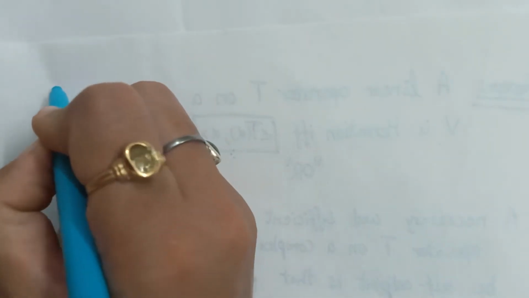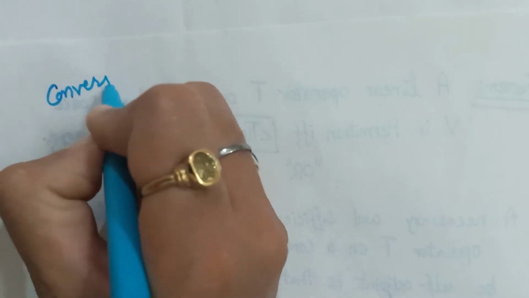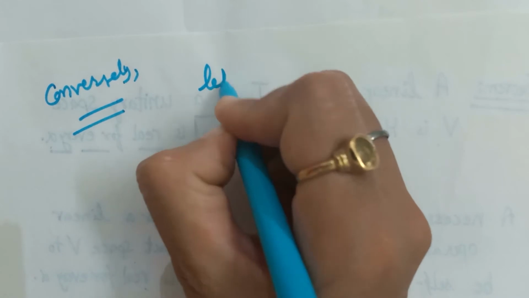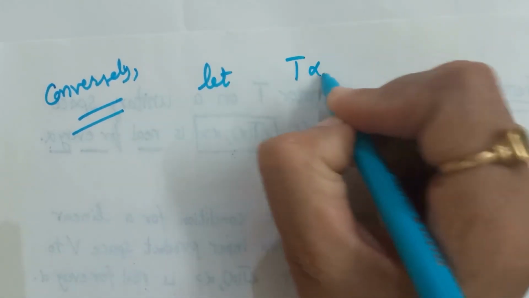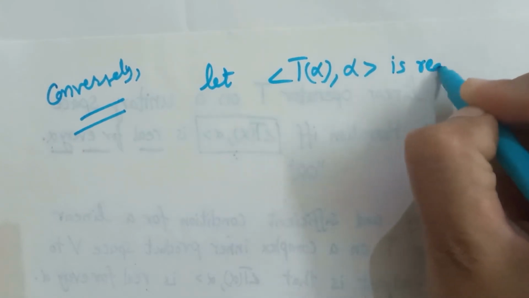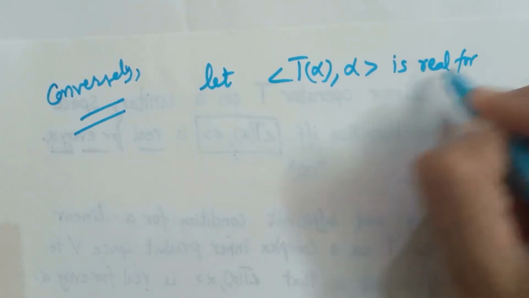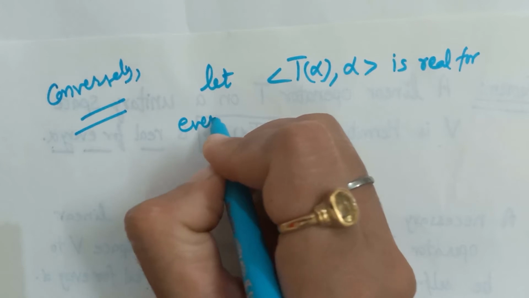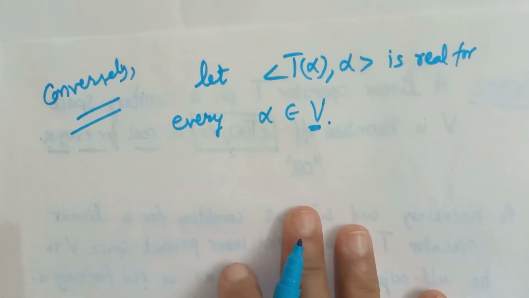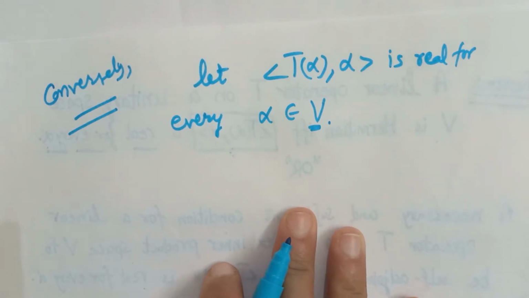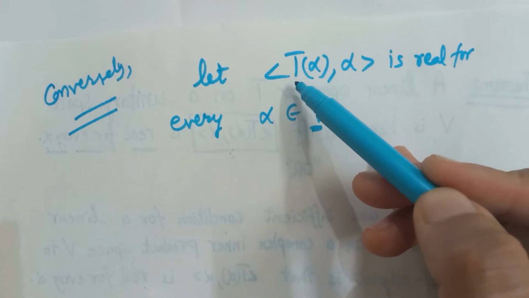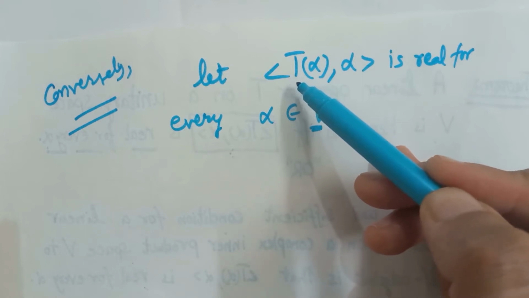So conversely, let the inner product of T of alpha with alpha be real for every alpha belonging to V. We will prove that T is Hermitian, or we can say T is self-adjoint.